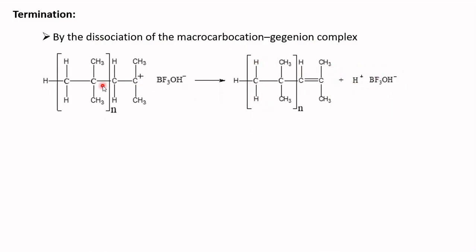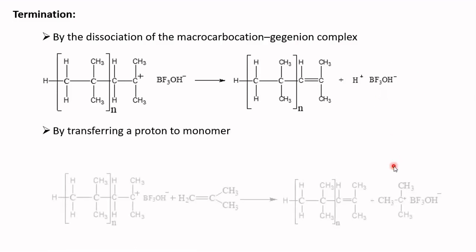Just consider this macrocarbocation gegenion complex. Here the beta proton will be given to the BF3OH minus ion, thereby forming a new catalyst co-catalyst complex. And the second way is termination by transfer of a proton to a monomer.